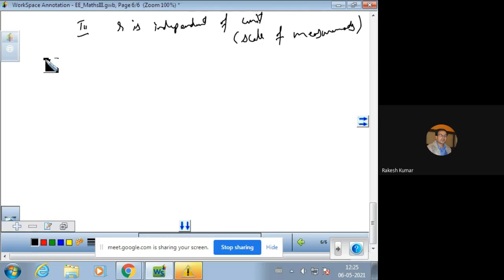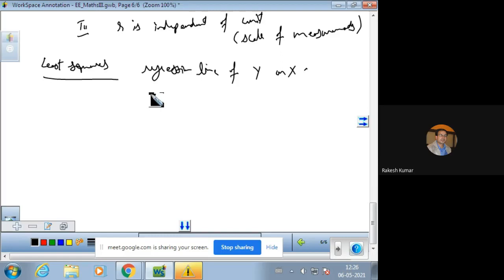So we have, from the least squares regression line of y on x, y estimated, that is a0 plus a1x. Just see, this is a linear line.